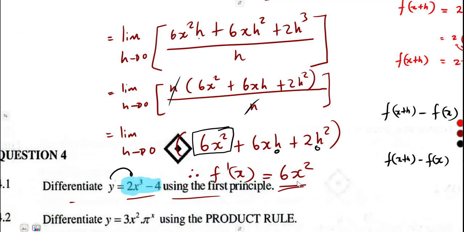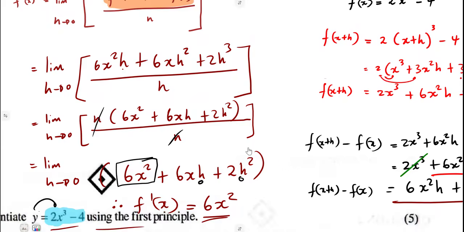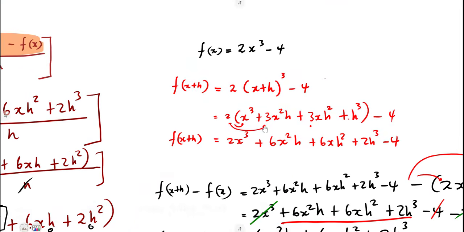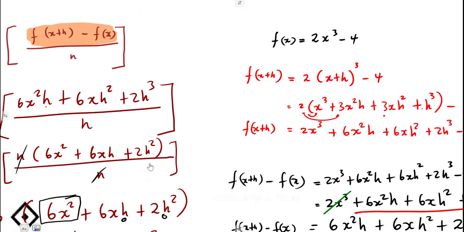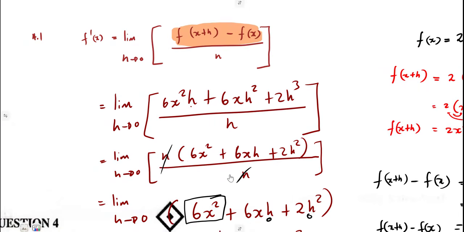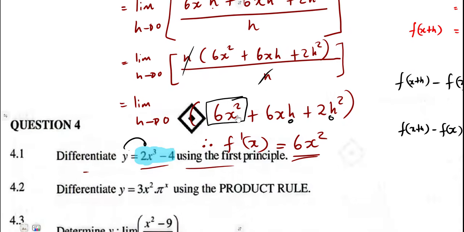So therefore, this is our derivative at the end of the day, 6x squared. All right? Just like that. So that is how these questions will be given. Just learn how to expand these separately. If you can just manage to do that, substitute into your formula and simplify further.